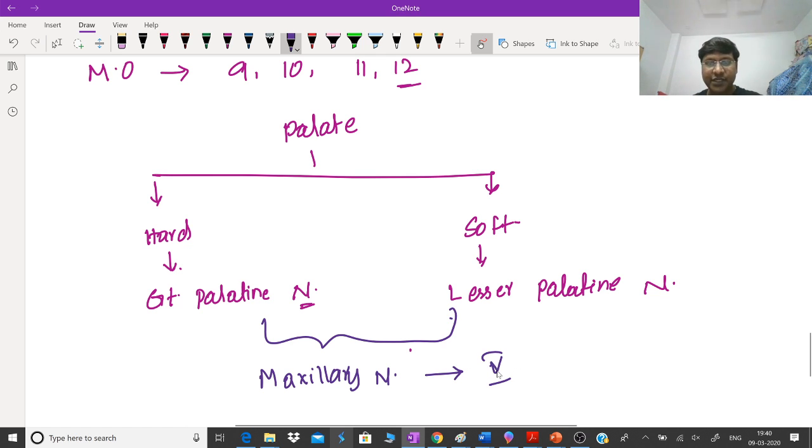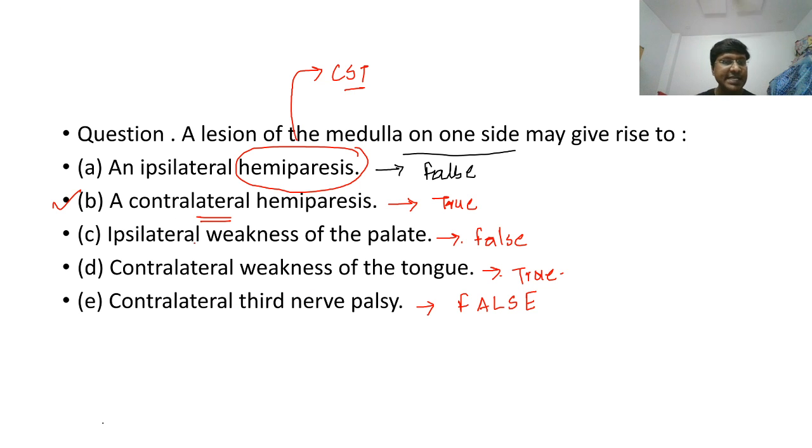In the medulla oblongata, you don't have the fifth cranial nerve. So that is the reason why ipsilateral weakness of the palate is an incorrect statement. Ipsilateral weakness of the palate will not be there. Next, coming to the contralateral weakness of the tongue: your tongue is supplied by the 12th cranial nerve.